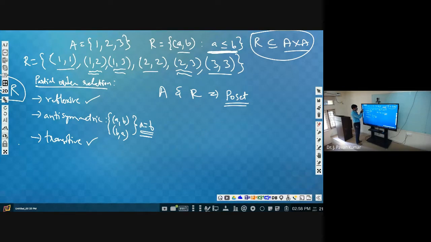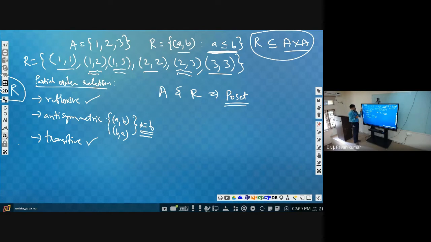Now, what are the tuples that we will be getting into R? (1,1), which will satisfy this condition, right? 1 is less than or equal to 1. Next (1,2), which will satisfy this condition. Next (1,3). (2,1) will not satisfy this. That's why we are not having (2,1) here. By this you can understand. Next (2,2) will satisfy. Next (2,3) will satisfy. (3,1) will not satisfy. (3,2) will not satisfy. (3,3) will satisfy. Like that we can define R.